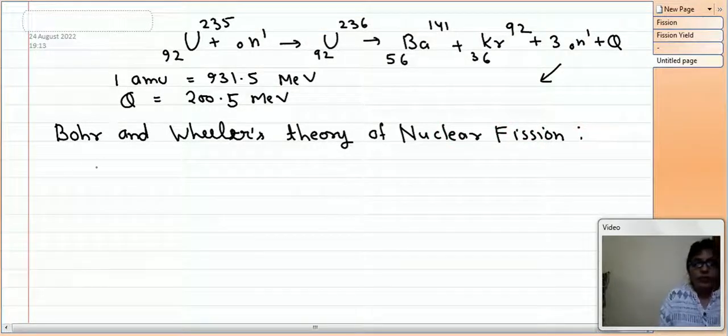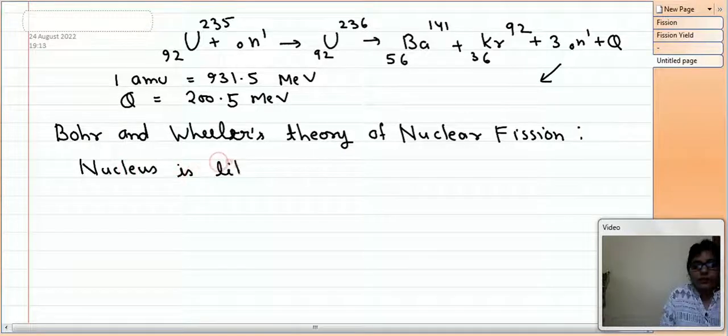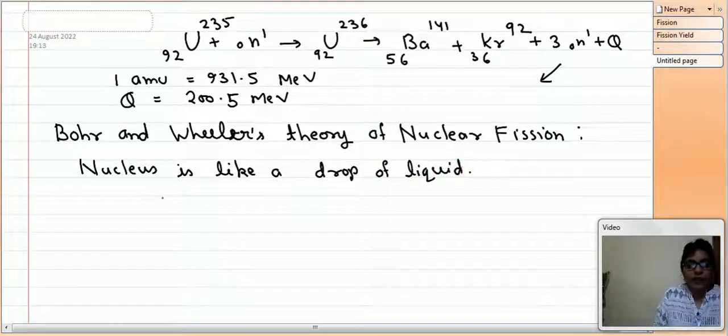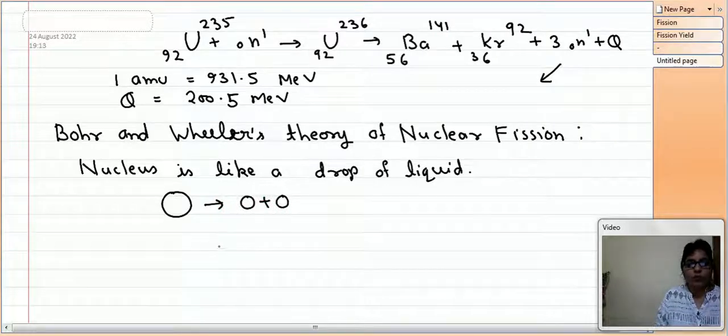Now we have already discussed that the nucleus is like a drop of liquid. Now we know that if we have a big drop of liquid and if we touch this drop, then it will break into smaller drops. So this phenomenon is also used to explain the nuclear fission phenomenon.